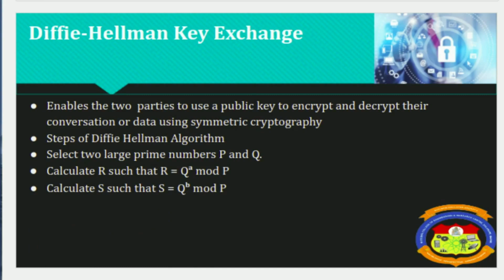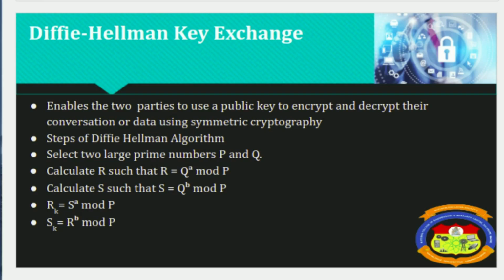Then Sam independently selects another secret large random integer, suppose B, and calculates S such that S is equal to Q to the power B mod P. And then Sam sends the number S to Raj. Now Raj calculates his secret key Rk, such that Rk is equal to S to the power A mod P, where P is the prime number. Then Sam calculates his secret key Sk, such that Sk is equal to R to the power B mod P, where P is the prime number.